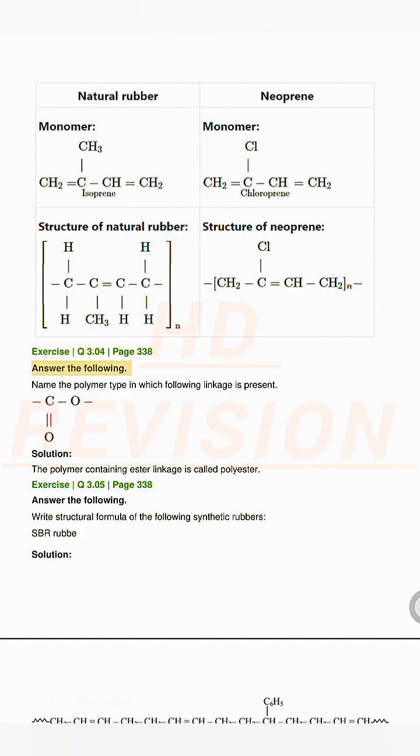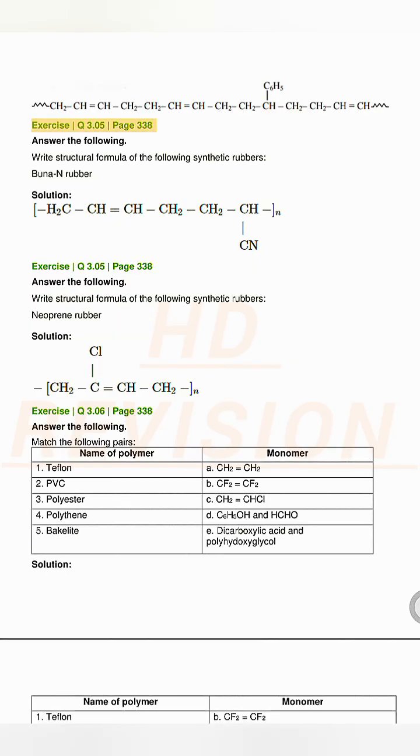Exercise Q3.04, page 338. Answer the following. Name the polymer type in which the following linkage is present. Solution. The polymer containing ester linkage is called polyester. Exercise Q3.05, page 338. Answer the following. Write structural formula of the following synthetic rubbers. SBR rubber. Solution.